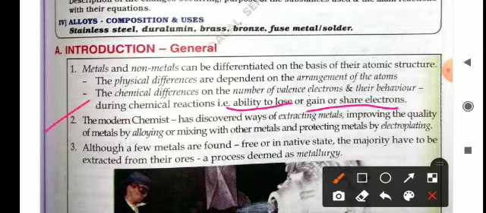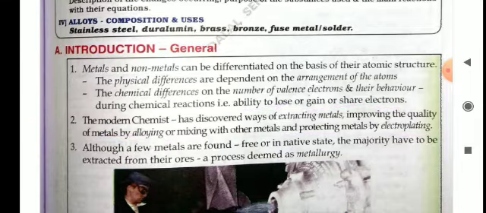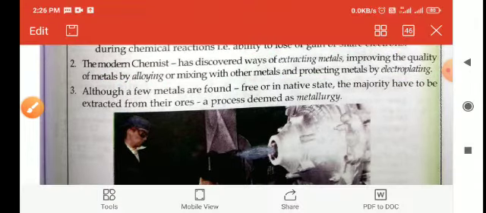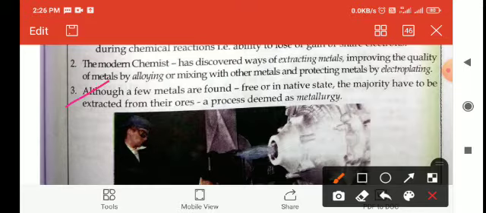So the modern chemists discovered ways of extracting metals, improving the quality of metals by alloying or mixing with other metals, and protecting metals by electroplating. They mix metals with each other and form alloys to improve their properties. Although a few metals are found free, in the native state, the majority have to be extracted from their ores, a process called metallurgy.